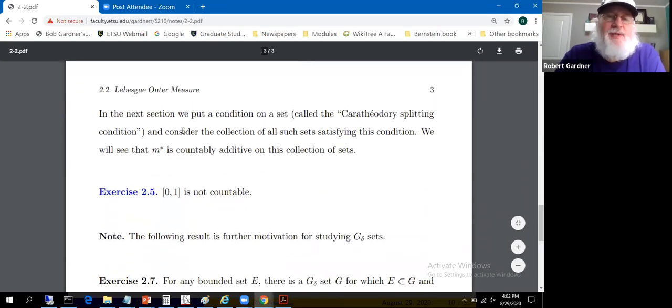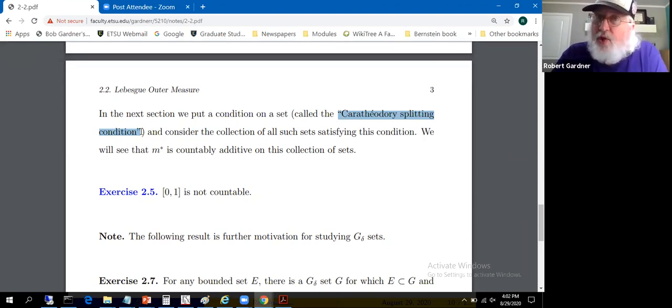So what we're going to do in the next section, section 2.3, is introduce a condition. It's called the Carathéodory splitting condition. It's a very artificial looking thing that comes out of nowhere, but I'll try to verbally make some sense out of what would motivate them to look at this condition. Remember, the strategy is we're looking for countable additivity. So I'll try to motivate it with that as the thought.